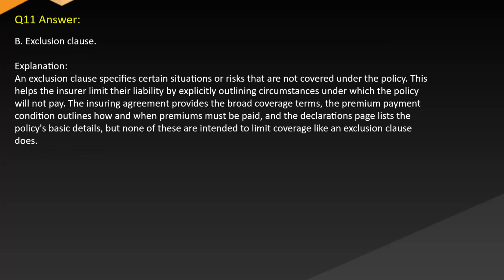Answer. B. Exclusion clause. Explanation. An exclusion clause specifies certain situations or risks that are not covered under the policy. This helps the insurer limit their liability by explicitly outlining circumstances under which the policy will not pay. The insuring agreement provides the broad coverage terms. The premium payment condition outlines how and when premiums must be paid, and the declarations page lists the policy's basic details, but none of these are intended to limit coverage like an exclusion clause does.